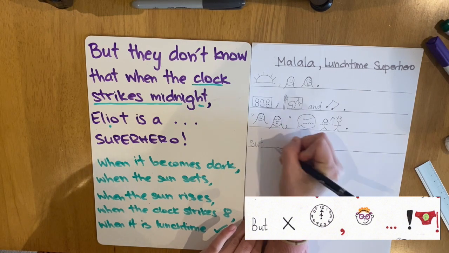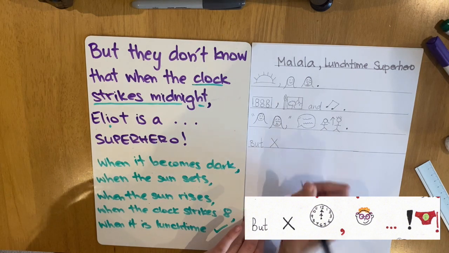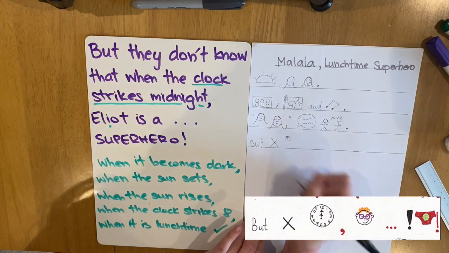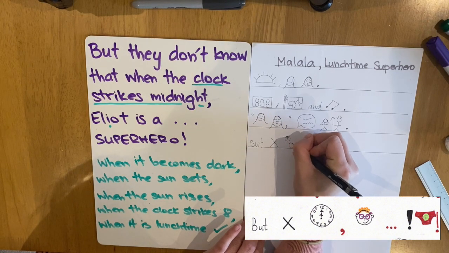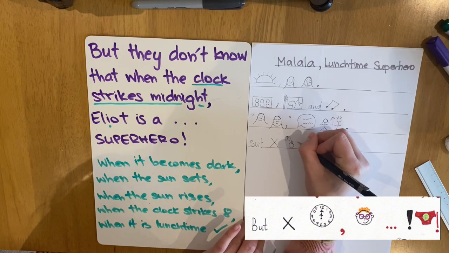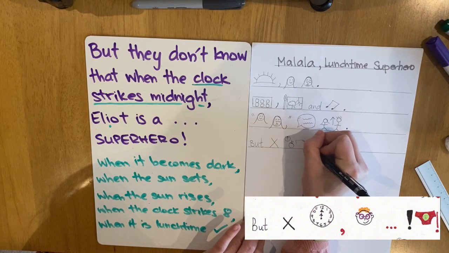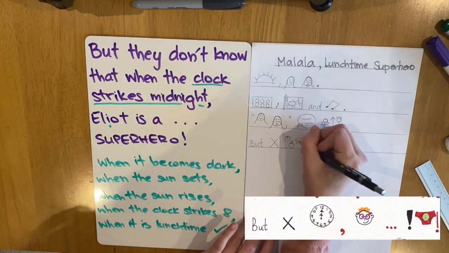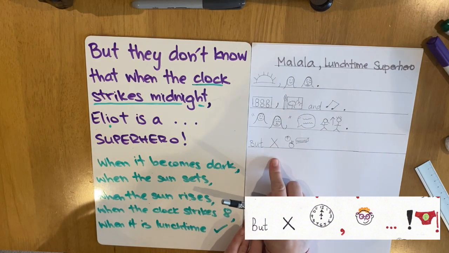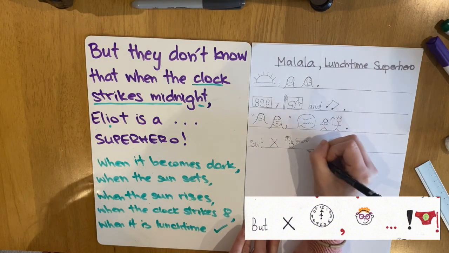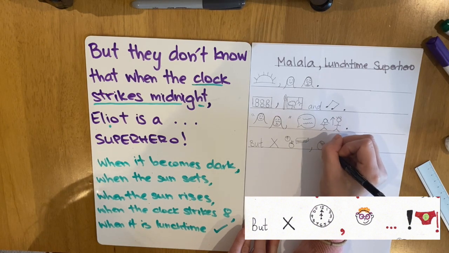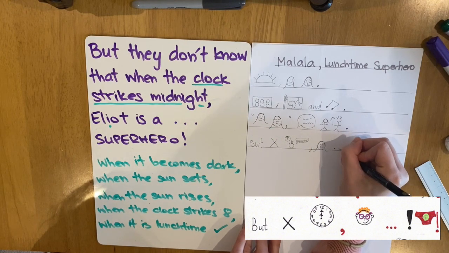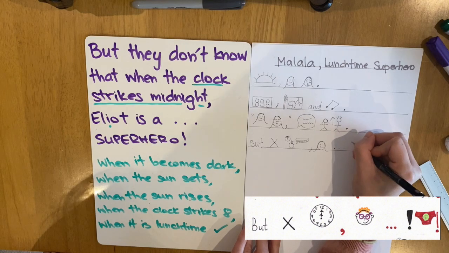But they don't know that when it is lunchtime, so I'm going to draw a clock pointing to lunch, and I'm going to draw some lunchtime food. There's an apple and a sandwich. And I'll color it in to make it look more like a sandwich later. But they don't know that when it is lunchtime, Malala is a superhero. I'm going to draw a cape.